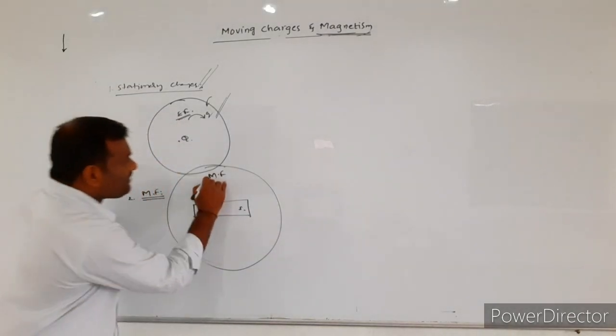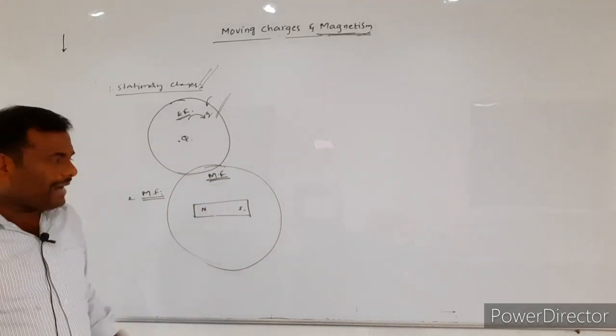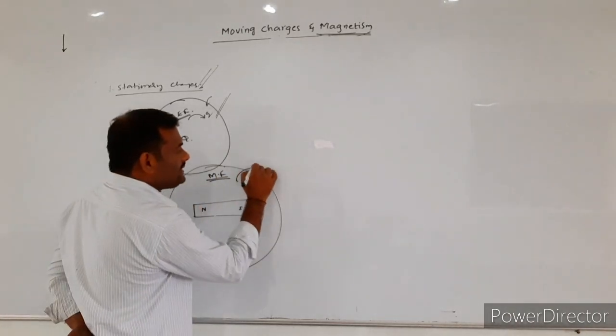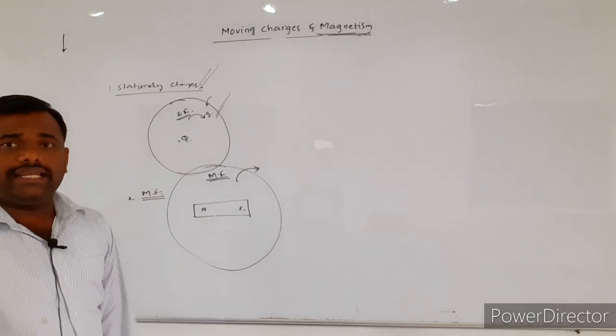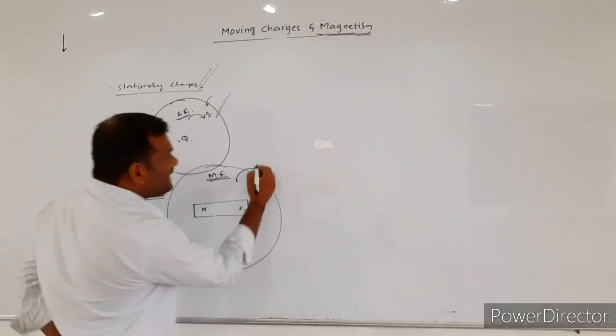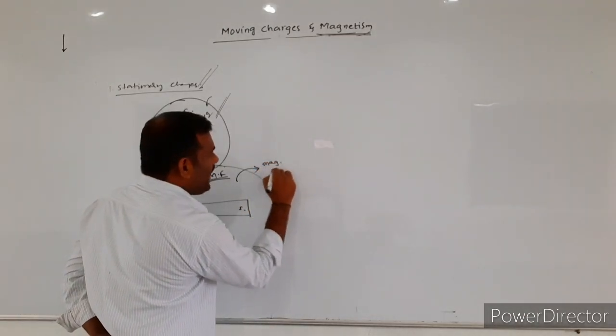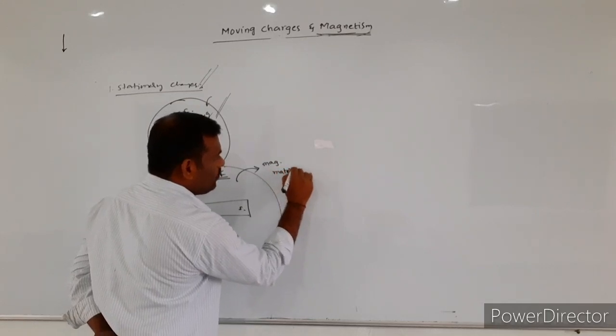But the magnetic field is also exerting magnetic force over magnetic materials.